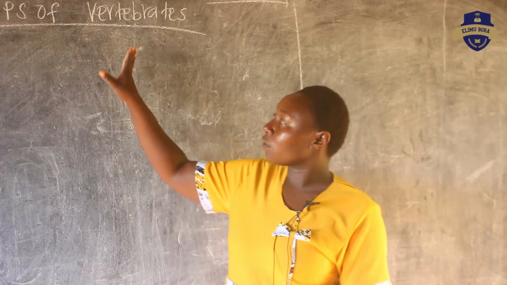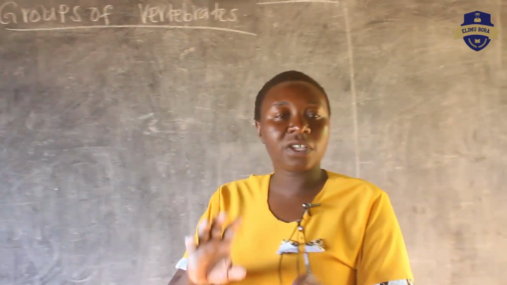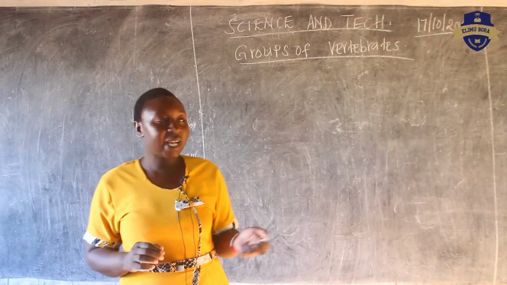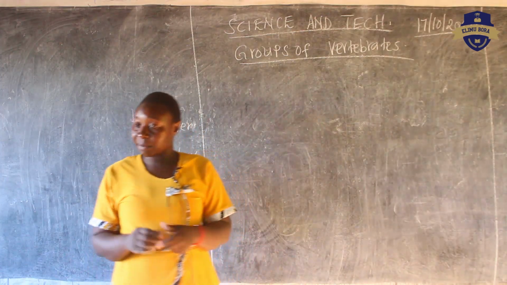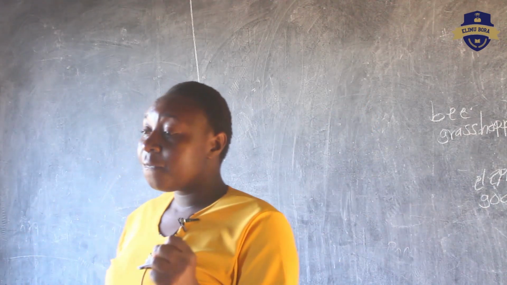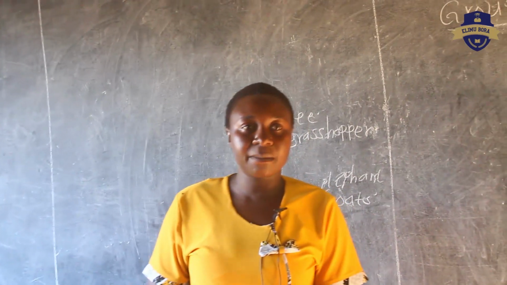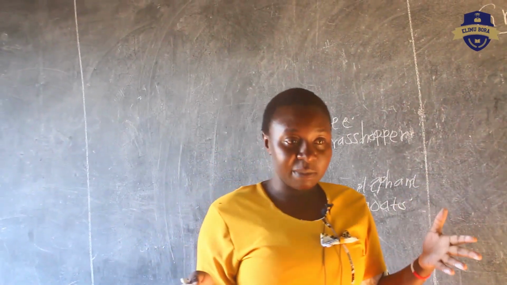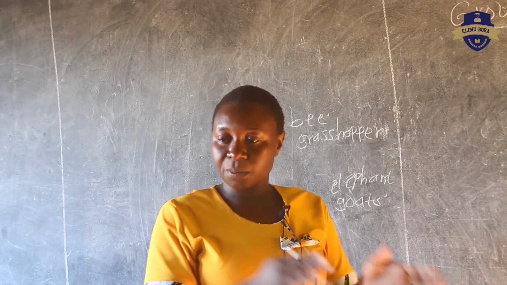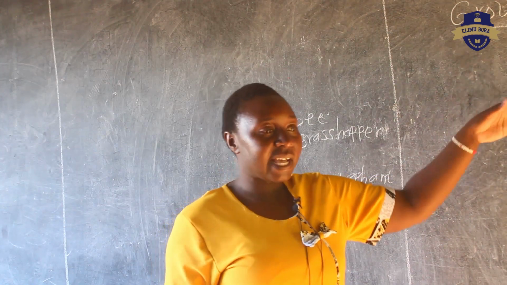So today, under those animals that are having the backbone, we want to look at the group. All those vertebrates, those animals that are having backbone, they are also grouped. So we have 5 groups of vertebrates. How many groups? 5. So today we want to look at those 5 groups. Then we shall see how they behave. Why are we putting these animals in one group, and the other animal in another group? So we have those things that look alike.